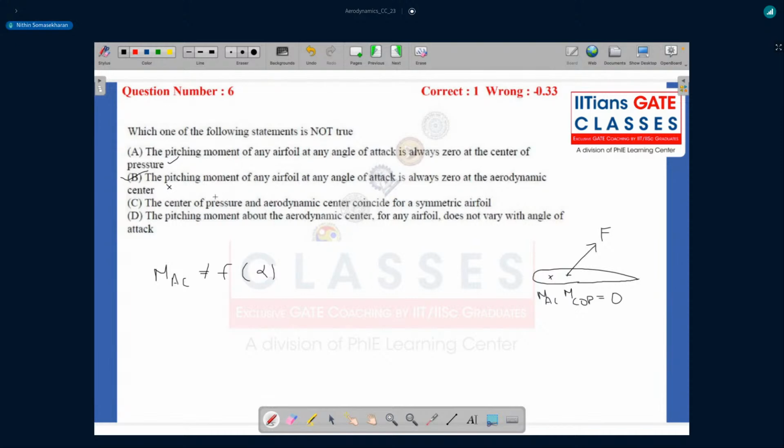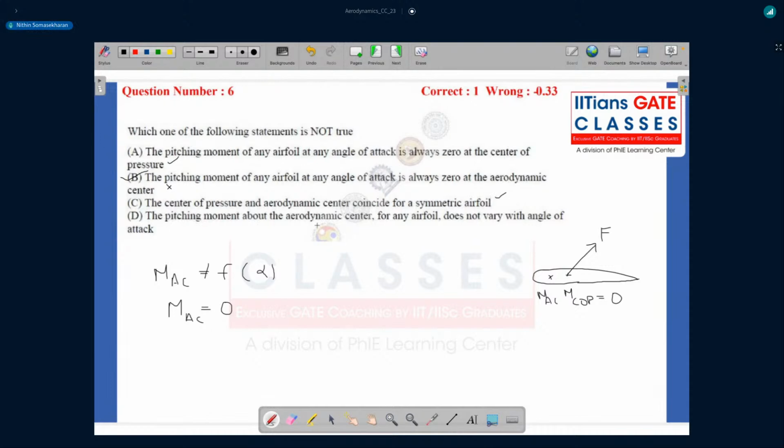But let's examine the other options as well. In option C, what they're asking is the center of pressure and aerodynamic center coincide for a symmetric airfoil, which we have seen from thin airfoil theory. For a symmetric airfoil, the center of pressure and aerodynamic center coincide because when we calculate the MAC, the moment at the aerodynamic center for a thin symmetric airfoil, it comes out to be around zero. So which basically means that your aerodynamic center is nothing but your center of pressure. So this statement is again true.